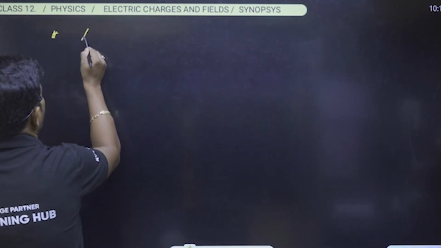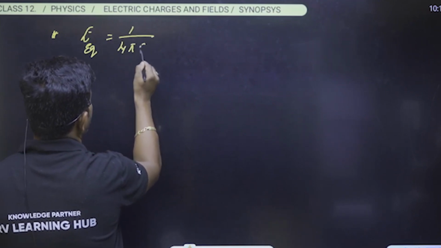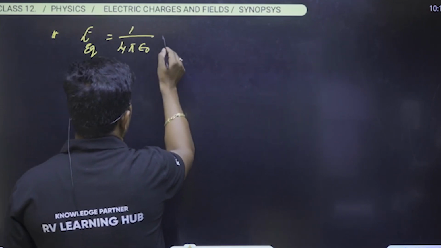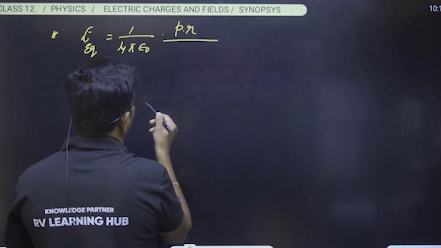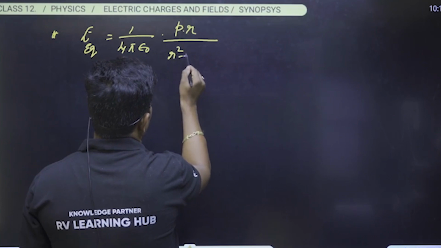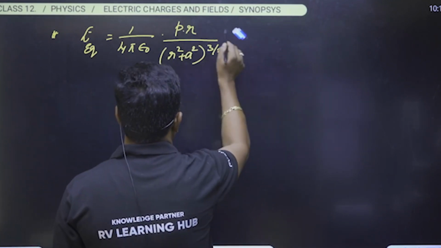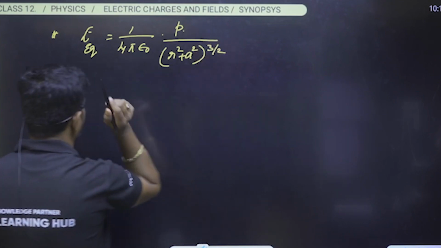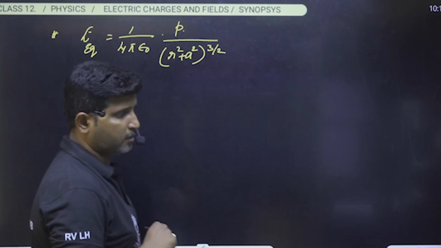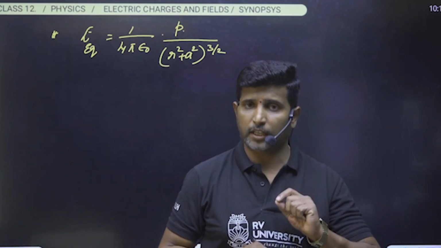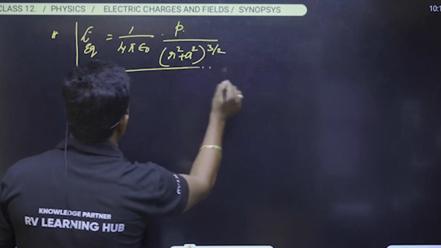What is the electric field intensity along the equatorial line? It can be written as 1 by 4 pi epsilon naught into P divided by (R square plus A square) whole to the power of 3 by 2. Here R does not appear in the numerator. So see here, this is about the case. What is A? A is the distance from the center to any one of the charges. Okay, this is the general expression.